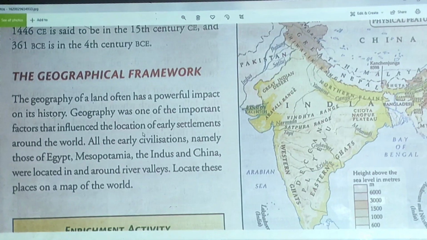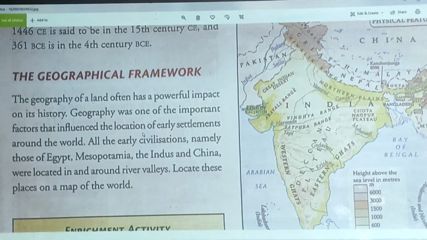That means some incident happened in which year, that is time, and it is also very important in which place that incident happened. Time and place are the two important factors in history.